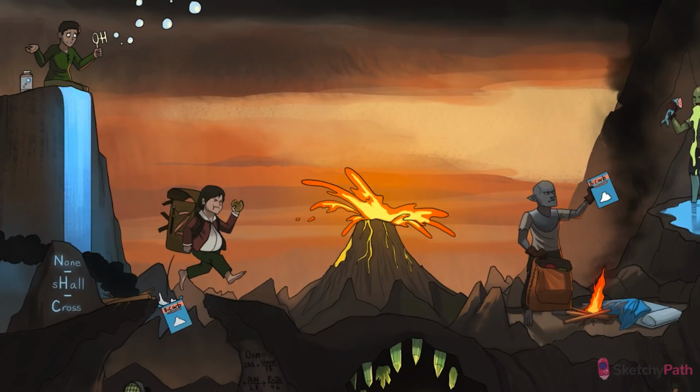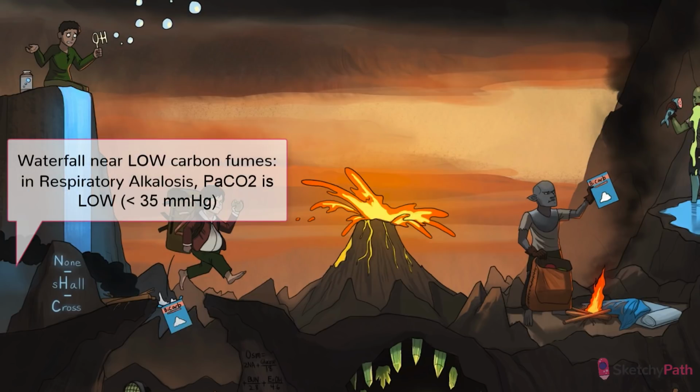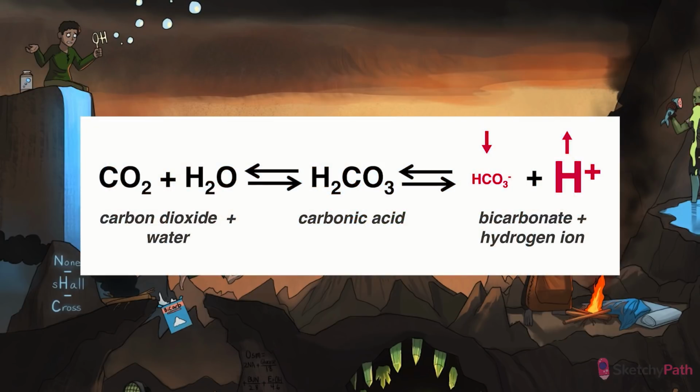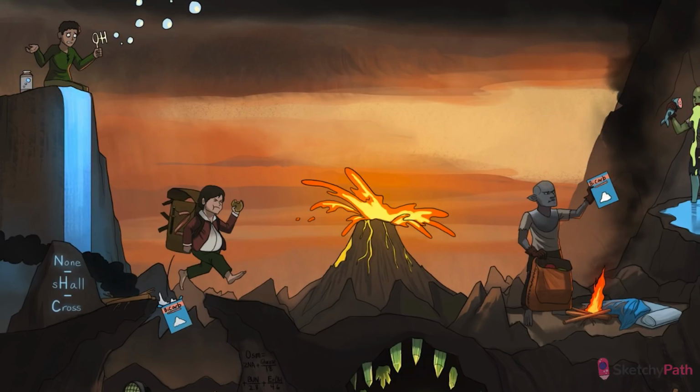Low PaCO2 in the setting of hyperventilation is symbolized by the low carbon fumes, close to the ground. Remember, we're blowing off CO2 here. But don't forget about that last part of the ABG, bicarb. Remember Gapwise's bicarb falling into the crevasse? We're bringing it back to represent low bicarb. You see, in the setting of respiratory alkalosis, the kidneys kick in, increasing bicarb excretion and decreasing bicarb production. Remember, in most cases, when a bicarb is lost, its corresponding proton is retained. This helps combat alkalosis, though the kidneys can be pretty slow, and this response can take days.